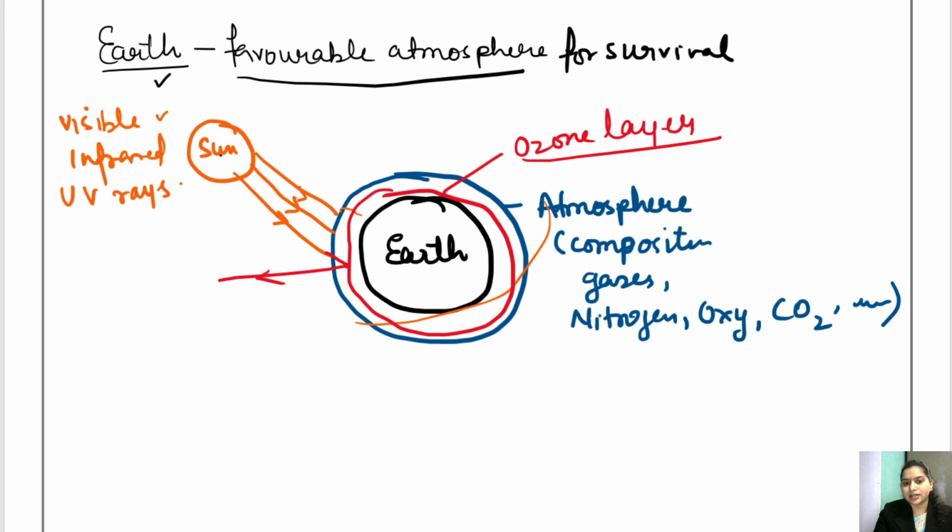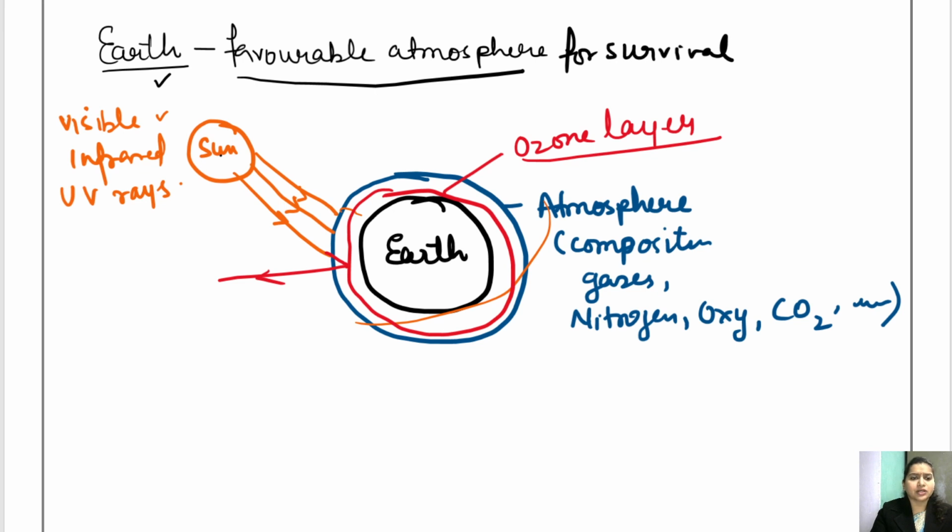Children, if ultraviolet rays come to earth, it is so dangerous and so harmful that it may even cause skin cancer. It may cause harm to the eyes, which can cause cataract or some other diseases. So ultraviolet rays are definitely very dangerous, and the ozone layer protects the earth from them.